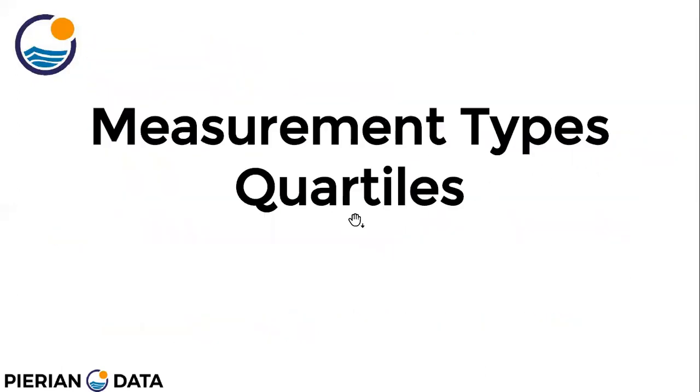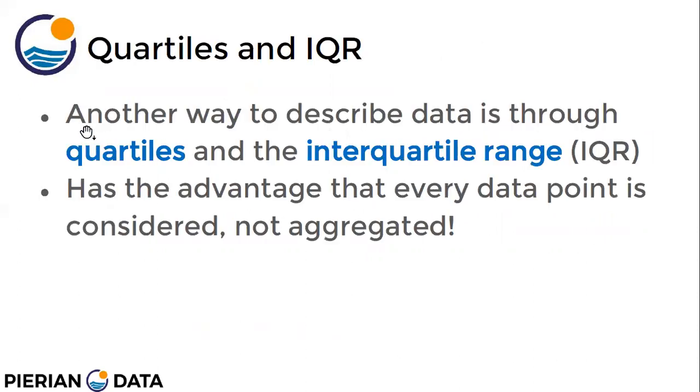Next, the measurement type is quartiles. Okay, we will see what quartiles are. Another way to describe data is through quartiles and the interquartile range. It has the advantage that every data point is considered, not aggregated. So quartiles means dividing your data into four parts, right?